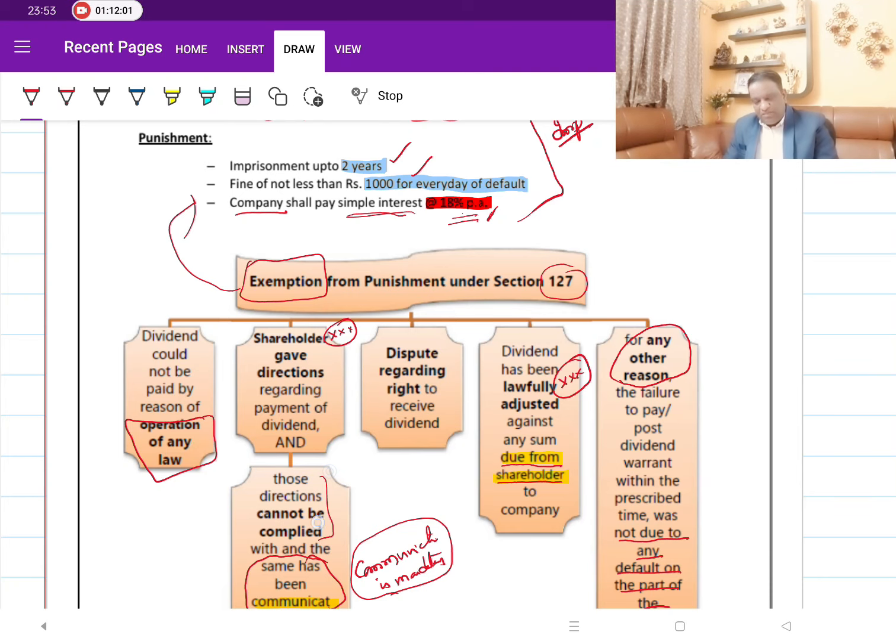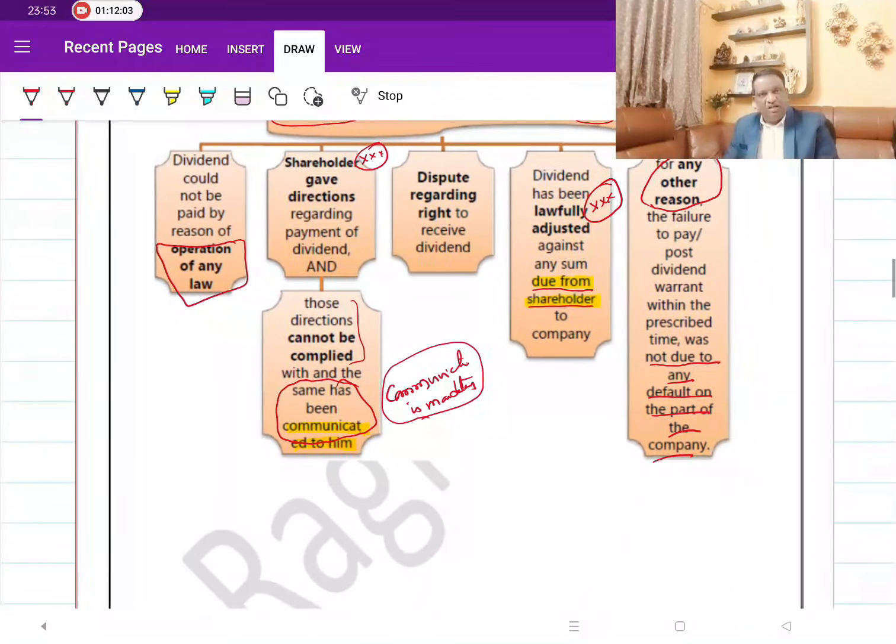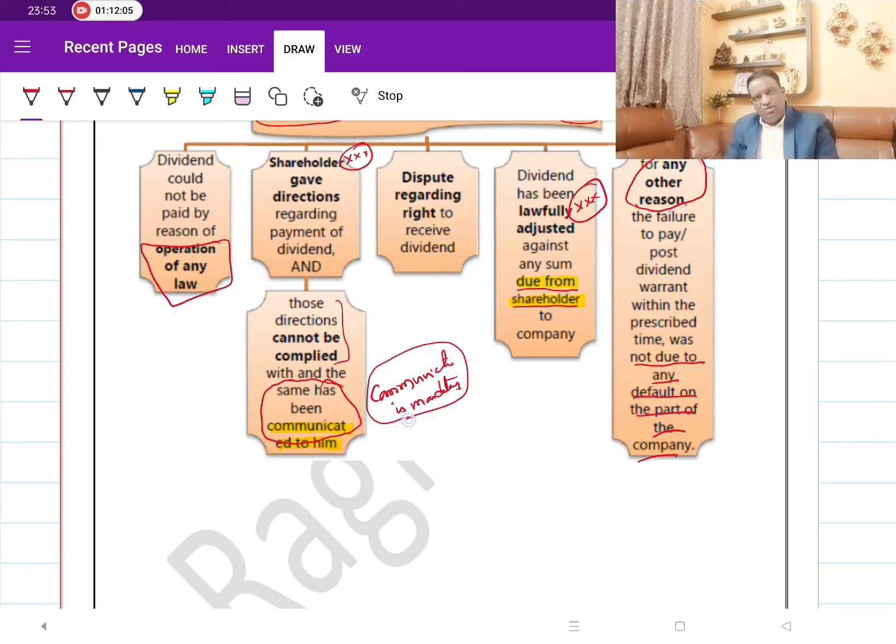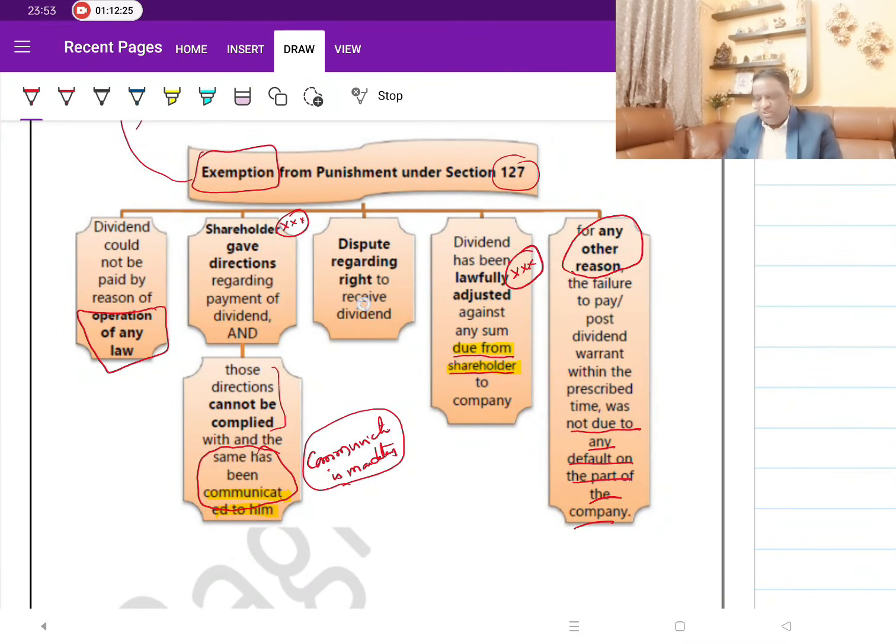But here, this is important. The company should have communicated. If you have not communicated, you still suffer the penalties. You have to make the penalty payments. But if you have communicated, then it is not your fault. The shareholder has given wrong details. What can you do? So if you have communicated to the shareholder, then you are not liable for penalties, or else you are liable for it. Then the third one, dispute regarding the right to receive dividend.